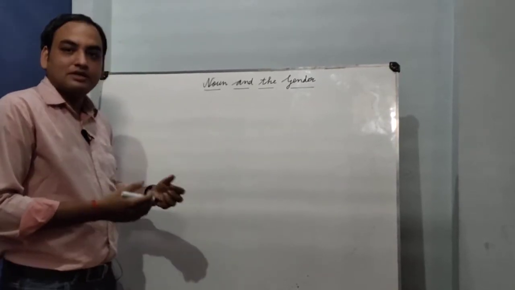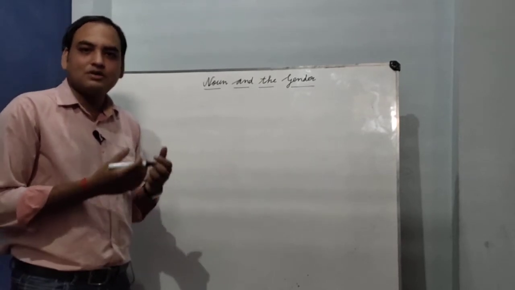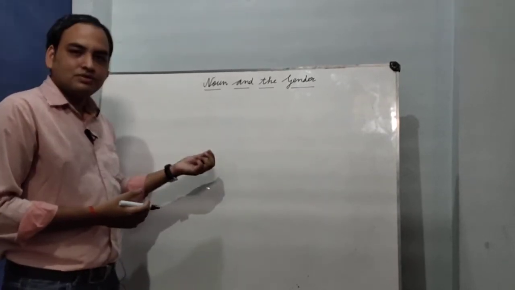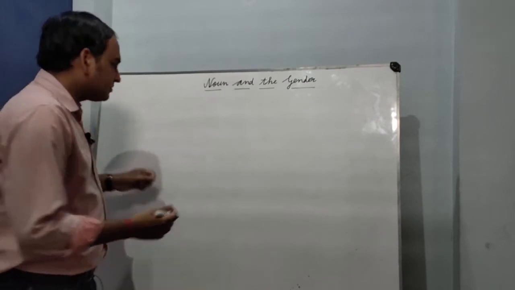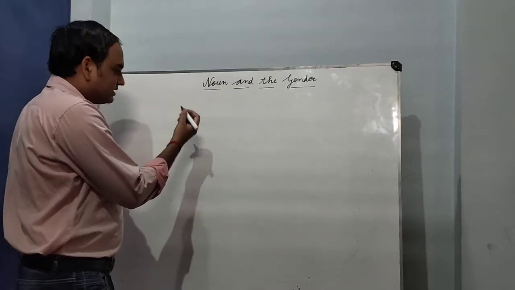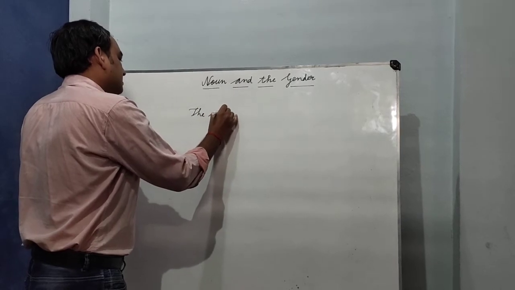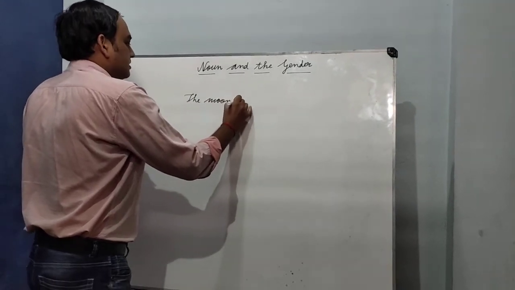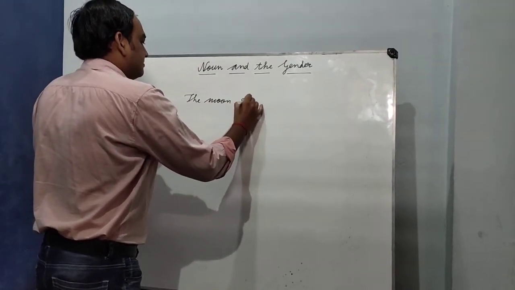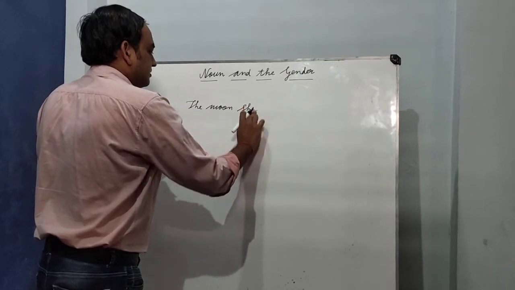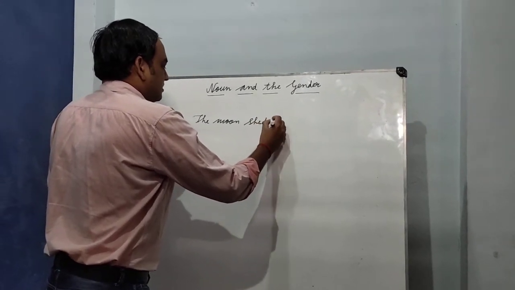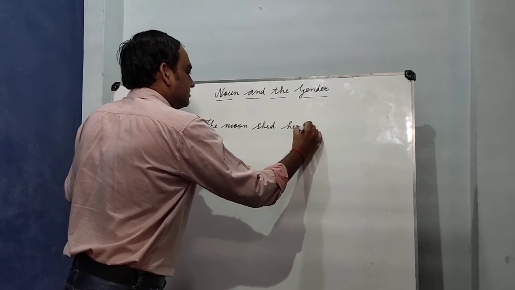So the words that show beauty, gracefulness or gentleness, we will use feminine gender. Okay, for example, the moon shed her light